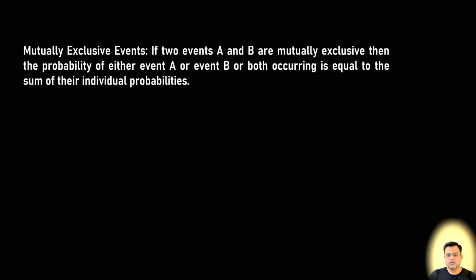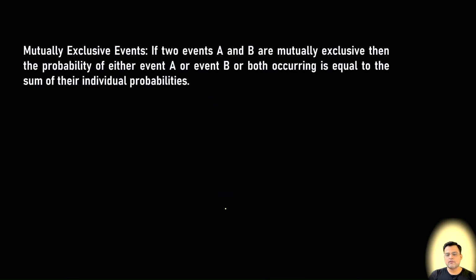As we discussed, in the case of mutually exclusive events, if two events A and B are mutually exclusive, then the probability of either event A or event B occurring is equal to the sum of their individual probabilities.